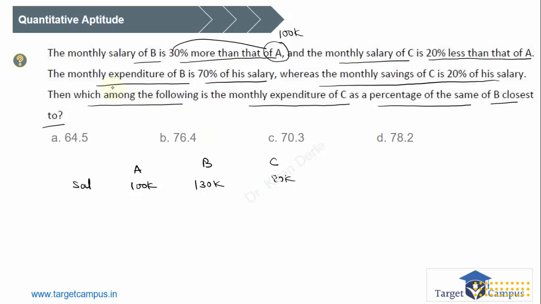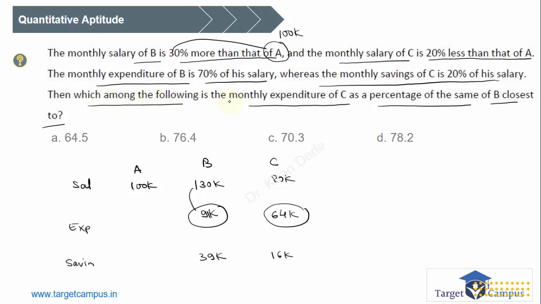That's it. Okay. The monthly expenditure of B is 70% of his salary. Expenditure, I'll put expenditure here. Okay, 70% of his salary. What is 70% of this? 91k. So what is savings? Saving of B is 39k. Great. Okay. Whereas the monthly savings of C is 20% of his salary. 20% of this will be 16k and 80% will be 64k. Expenditure of C is this. Expenditure of B is this. This is what our question asks, I guess.